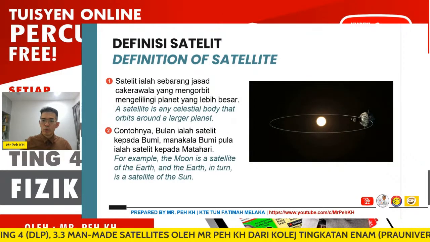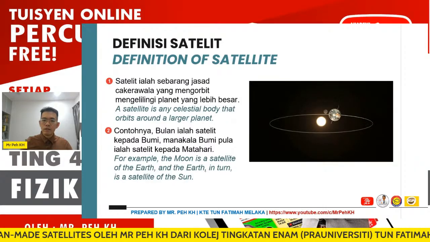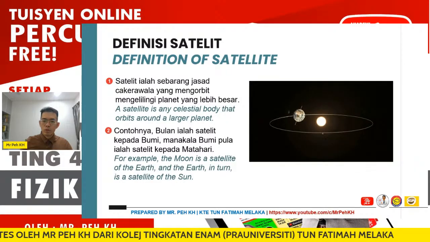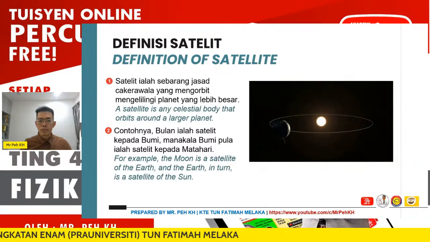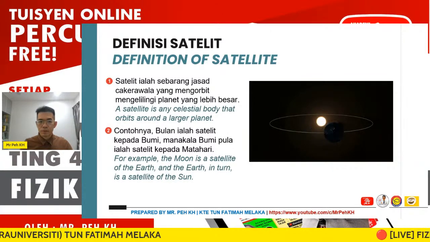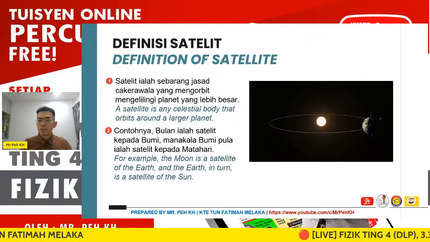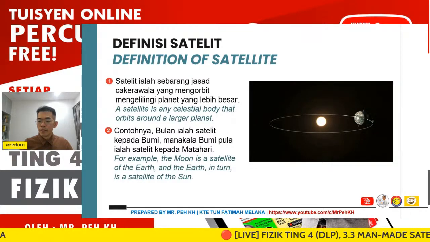And you can see also, in parallel, the Earth is orbiting the sun, so the Earth is a satellite of the sun. This is a natural satellite that we can observe here.